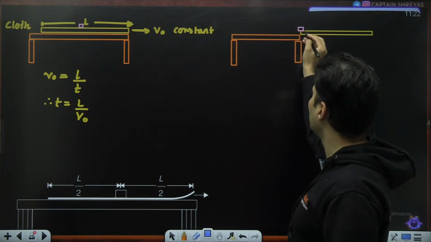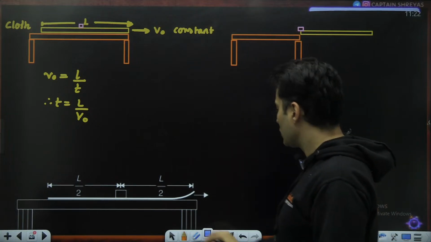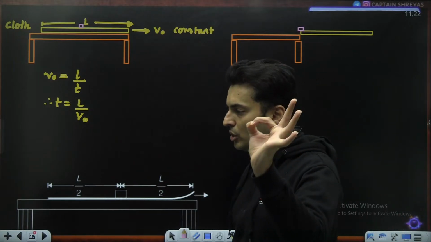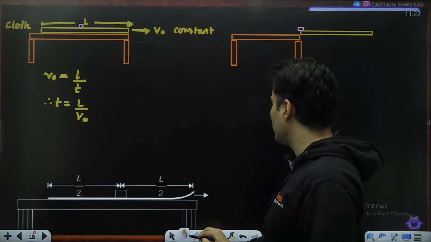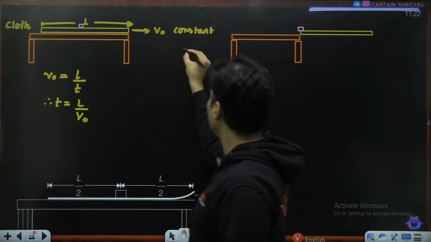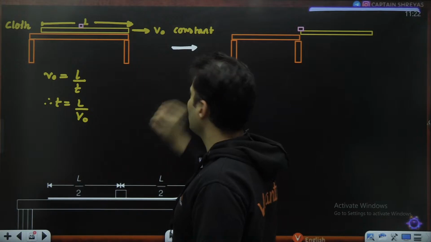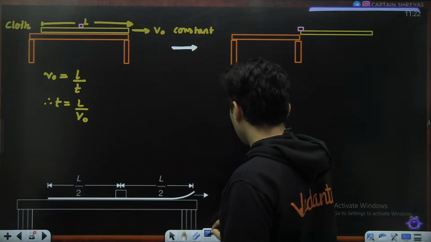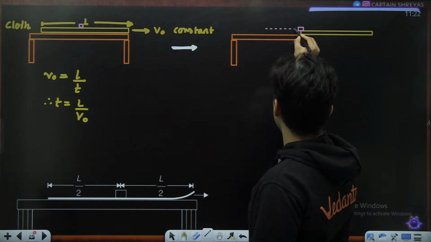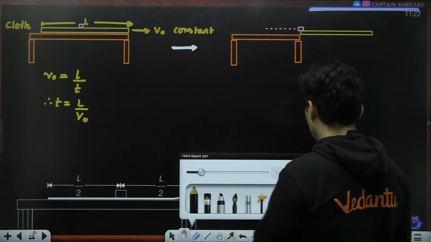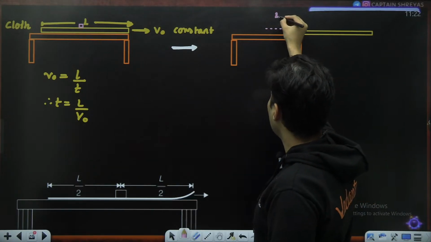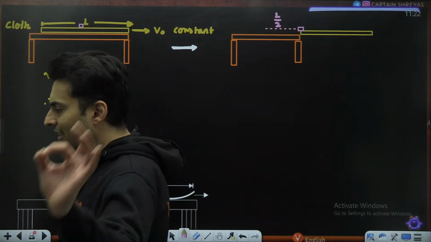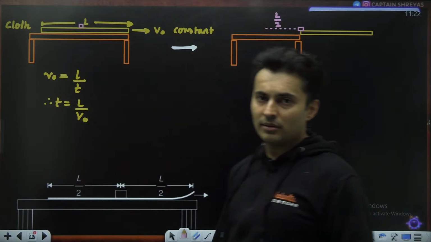If the friction is less, the block won't even move this much. So tell me one thing, how much do you think the block has moved from this situation to this situation? Come on, think about it. The block was exactly at the center. It has gone till here. So this particular block has moved only this much, and this particular distance is none other than L by 2. It is nothing but half the length of the cloth.